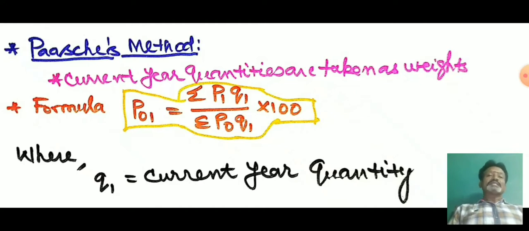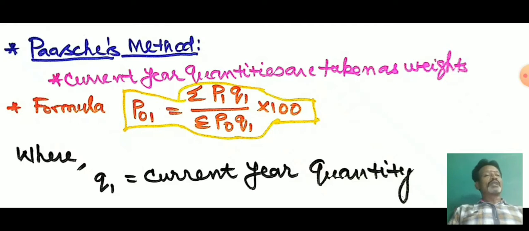Here Paasche has given importance to current year quantity. So according to Paasche, the current year quantity is taken as weight. What is the symbol we are using for current year quantity? Q1 is the symbol we use to represent current year quantity.